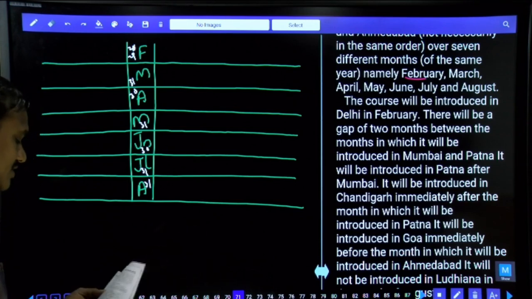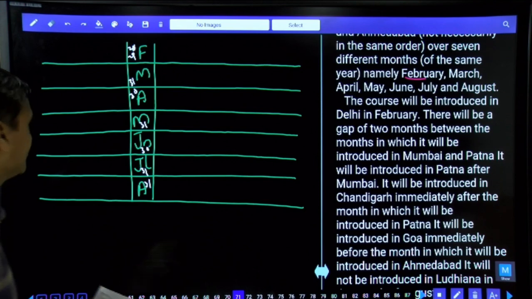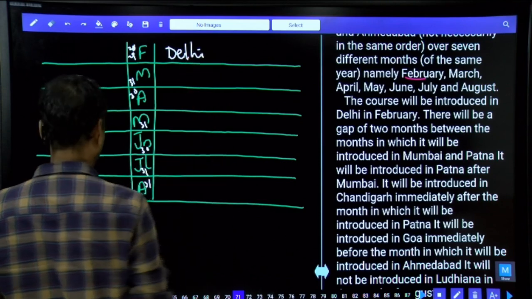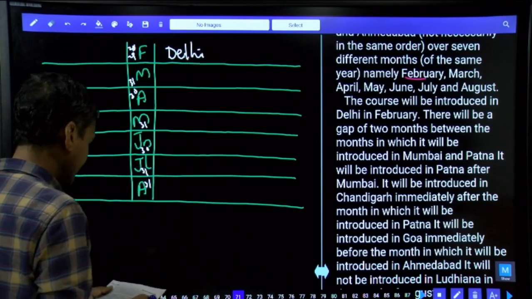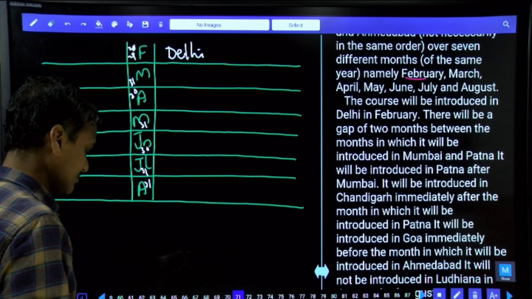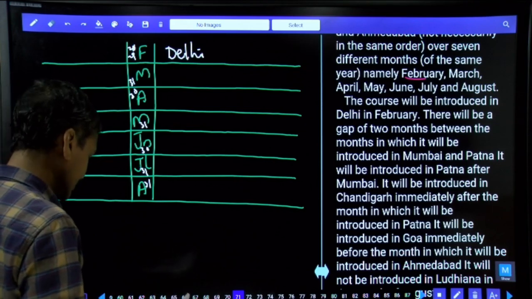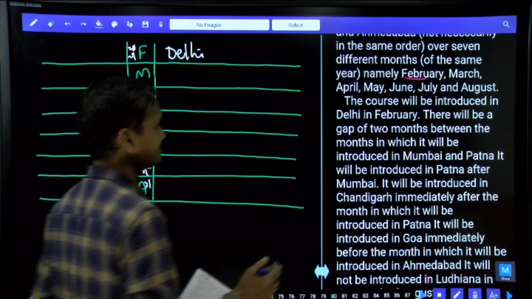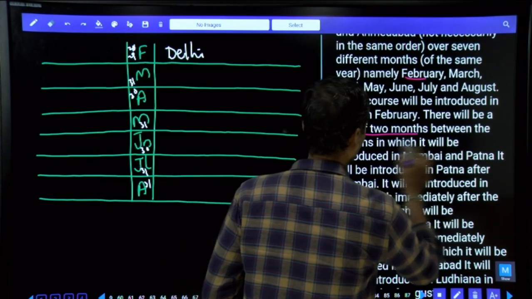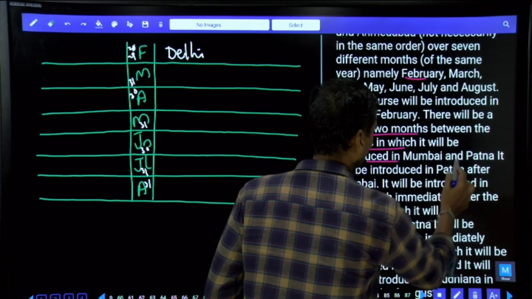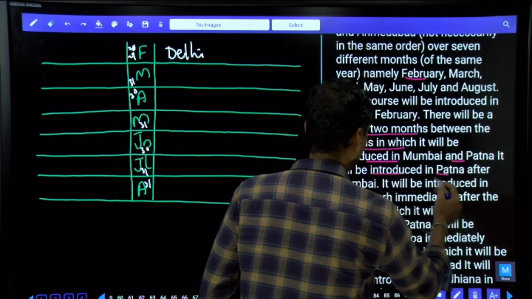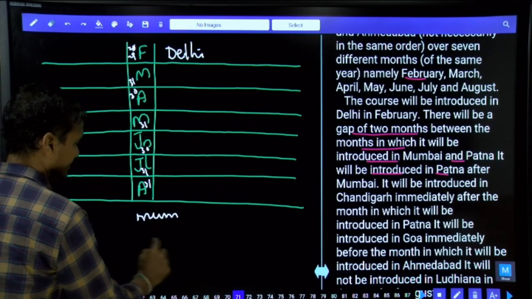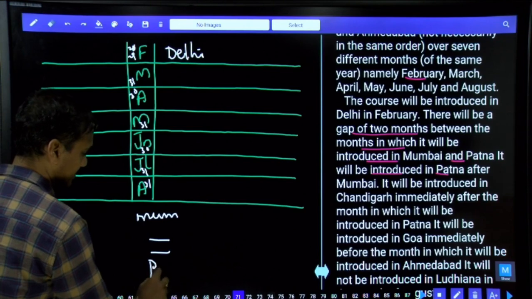Then, the course will be introduced in Delhi in February. And there will be a gap of 2 months between the months in which it will be introduced in Mumbai and Patna. Between Mumbai and Patna, there must be exactly two. It will be introduced in Patna after Mumbai. Hence, first it is Mumbai, and after a 2 months gap, the next one must be Patna.